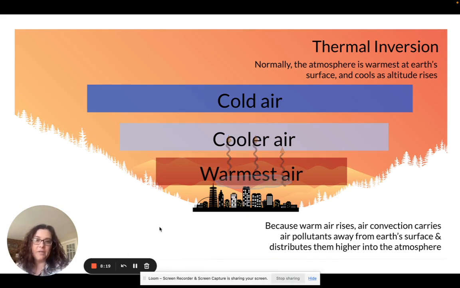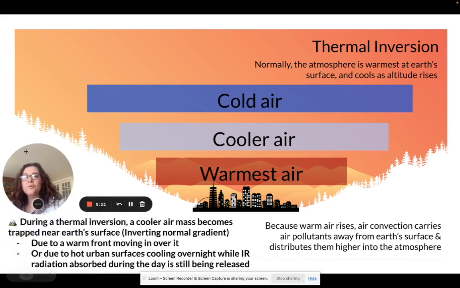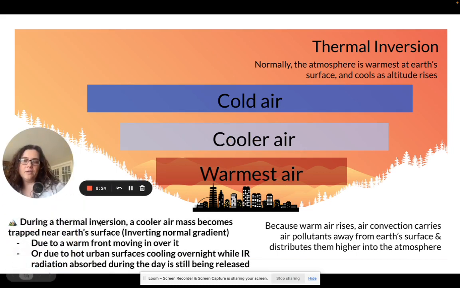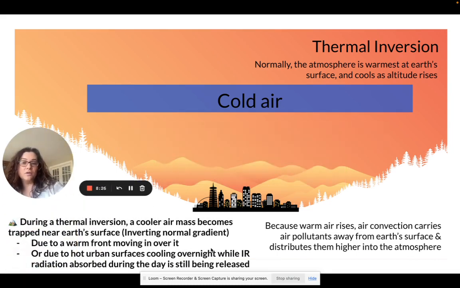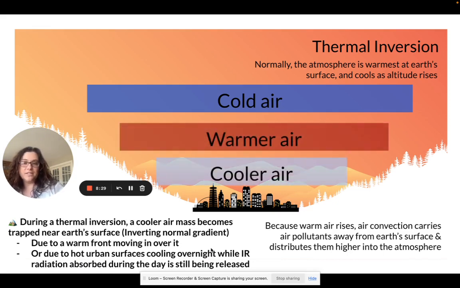Now, I'm showing you it. Look, there we go. Now, with a thermal inversion, we have a cooler air mass that gets trapped closer to Earth's surface. So we get this cold pocket and a slightly warmer layer above with cold air on top. Sometimes this will happen because we get a cool air mass and then a warm front that kind of comes in on top of it. Sometimes we get hot urban surfaces that cool down overnight, but we're still releasing infrared radiation because it was absorbed during the day. There's a lot of reasons for this to happen.